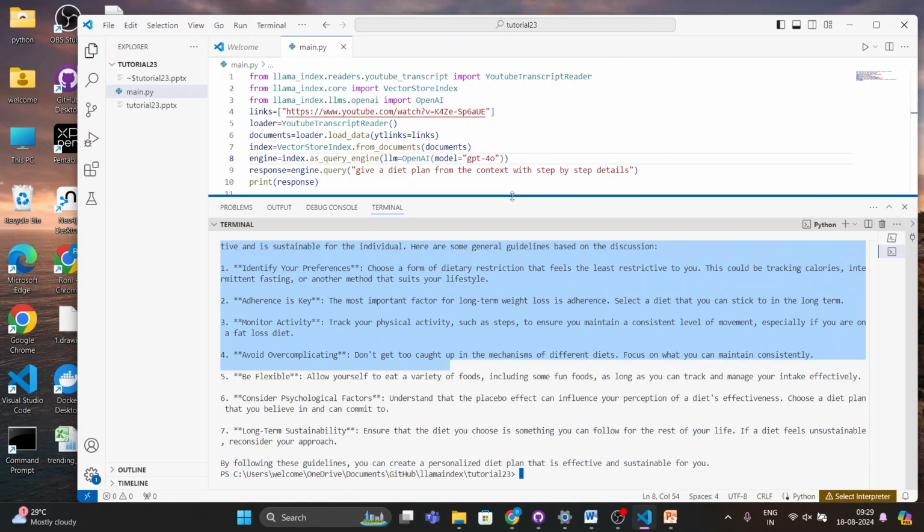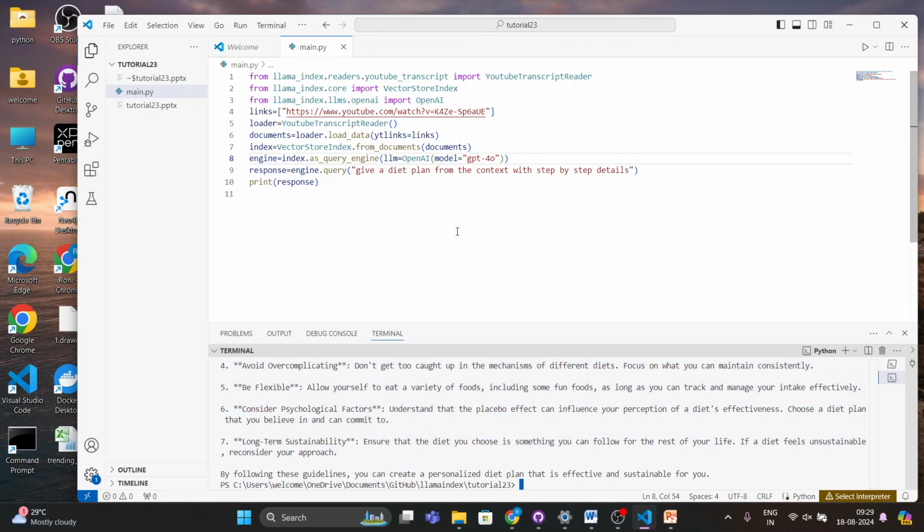Okay, so I believe that could be the end of this tutorial, and we can conclude over here with some closing notes. One of the closing notes is don't just watch this video. After watching this video, try to write down the code and try to extend or customize this for some other or personal use case. For example, here my video has one link. You can do it for multiple links. You can make it more customized. You can integrate it with Streamlit, right? So many different things you can achieve.